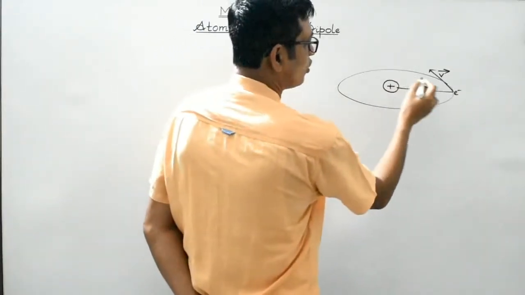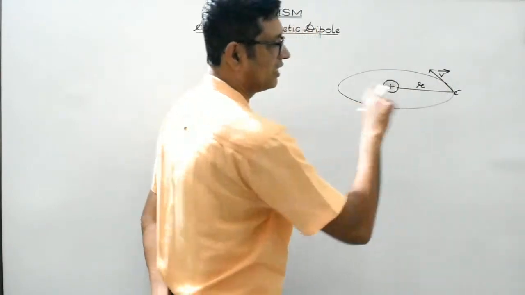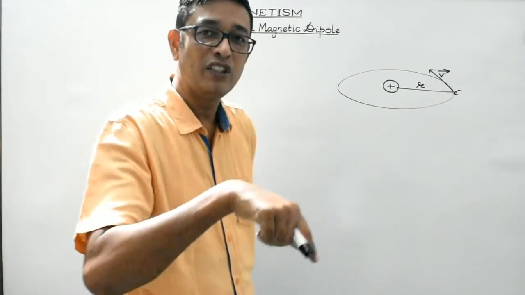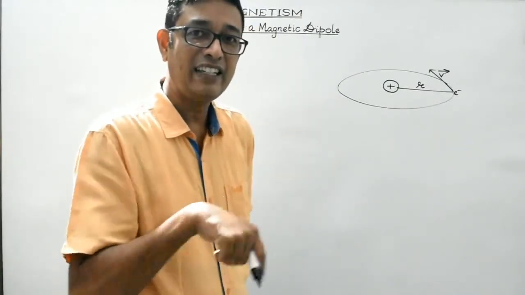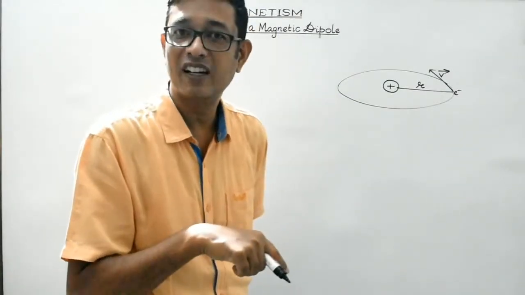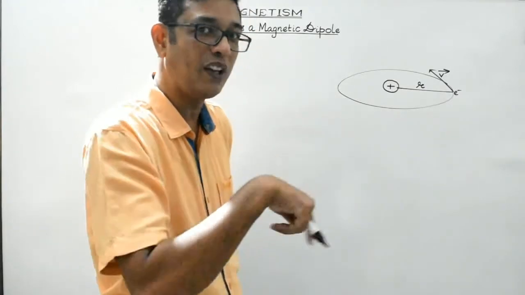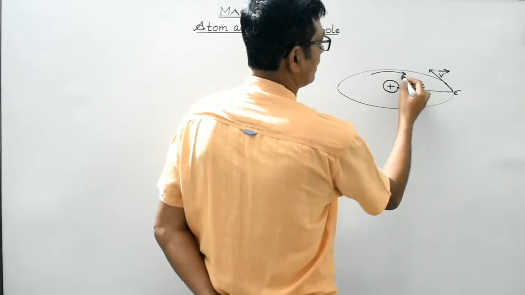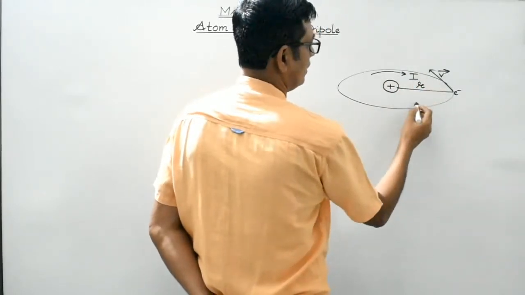Now, since the electron is revolving in the anti-clockwise direction, the revolution of the electron around the nucleus will constitute a current-carrying loop in the clockwise direction. So, the direction of the current would be like this, clockwise.